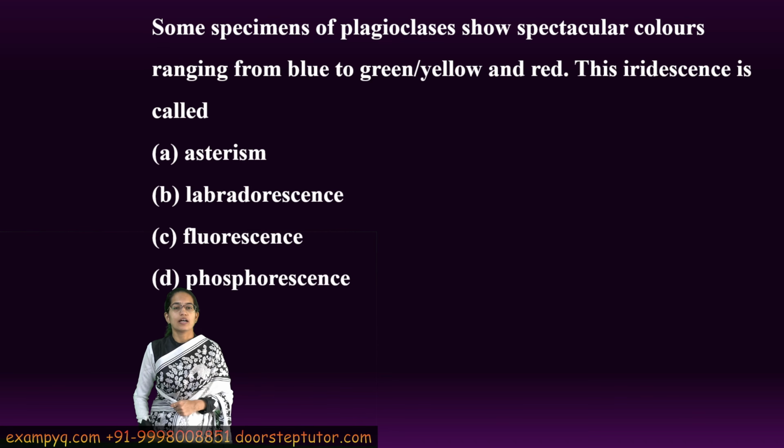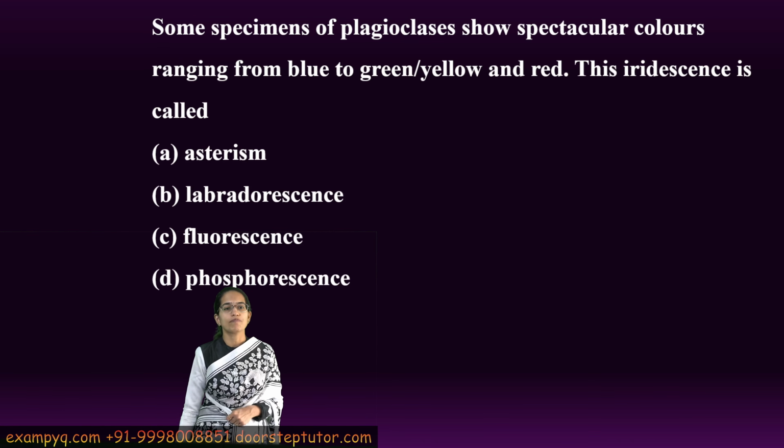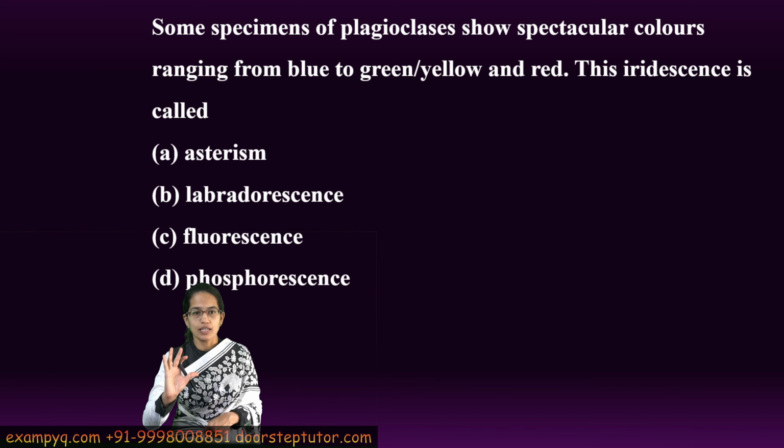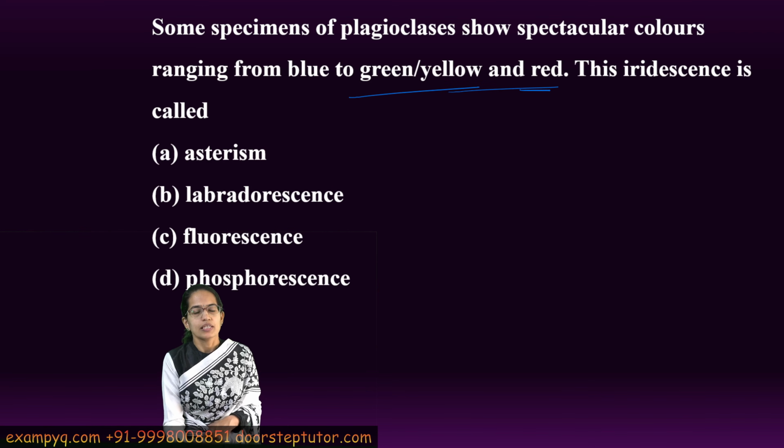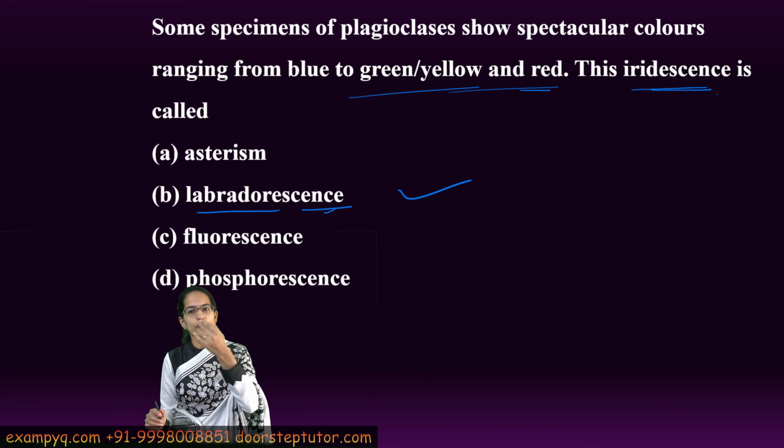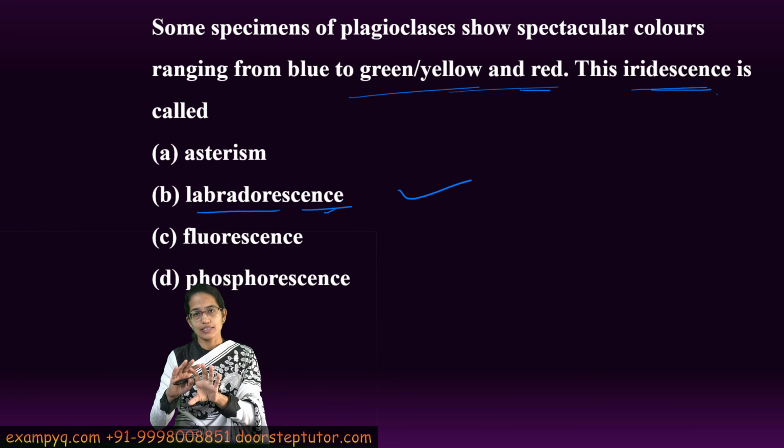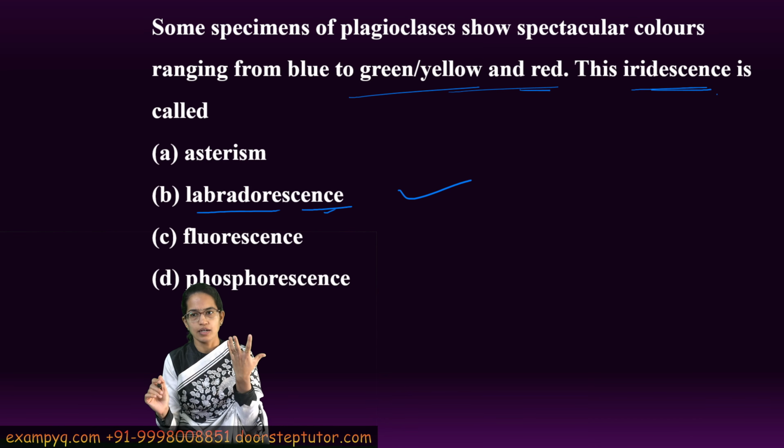The next question is a very interesting question. There are some species of plagioclase which have spectacular colors ranging from blue to green and red. This iridescence is called, the correct answer is labradorescence. Now labradorescence is actually an optical phenomenon where the iridescent hues are seen. These could be in the feldspars, in the plagioclase structures. It is because of the light diffraction that occurs in the crystal, and because of that you have a range of colors from blue to green to yellow and red which is seen.